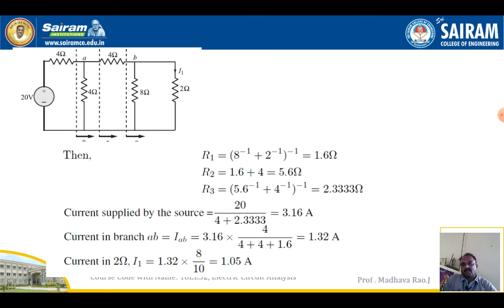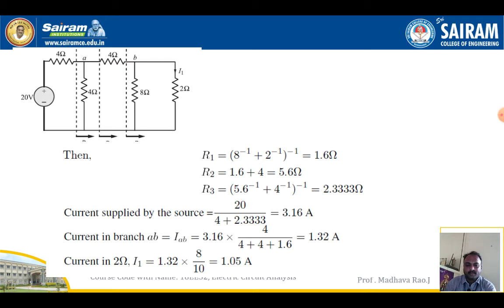Next, R2: R1 and 4 ohm are in series, so find the equivalent resistance. R3: R2 and 4 ohm are in parallel, find the equivalent resistance. R3 is equal to 2.33 ohm. So we are using the parallel and series combination of resistances technique here to find R1, R2 and R3.